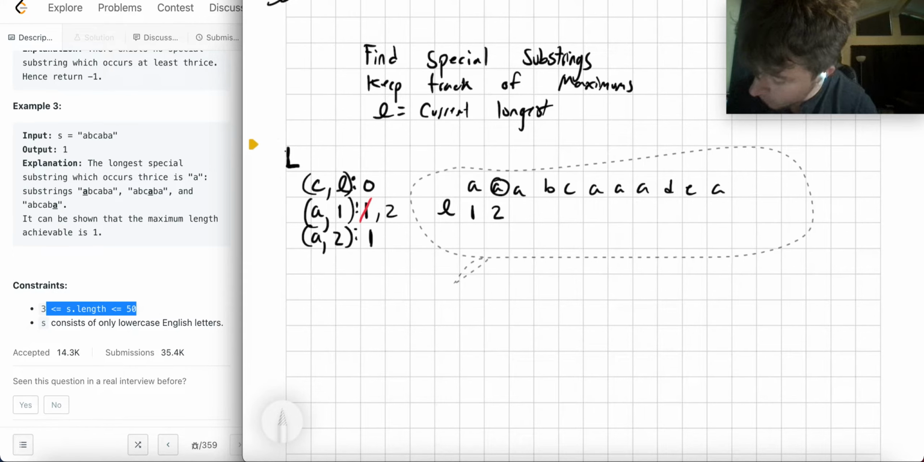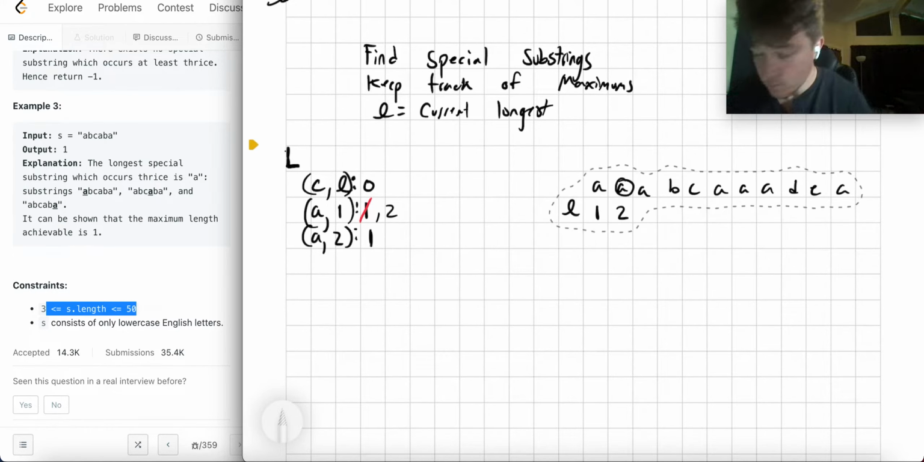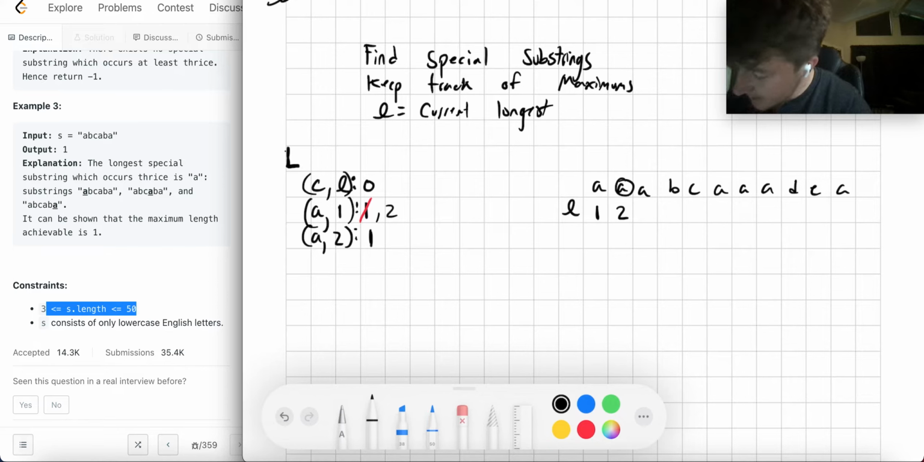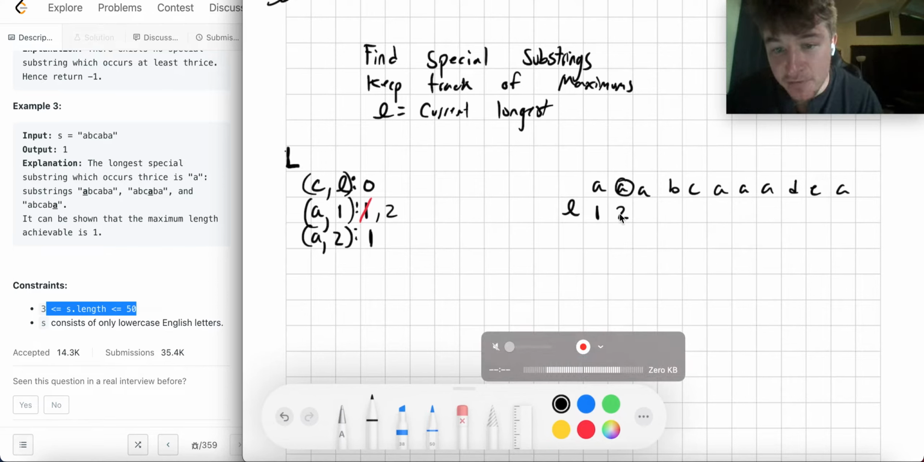I'm going to move this over so I have more space to modify. All right. Now, when I see this next A, I'll say, okay, can it stay special if I attach myself to the previous thing?